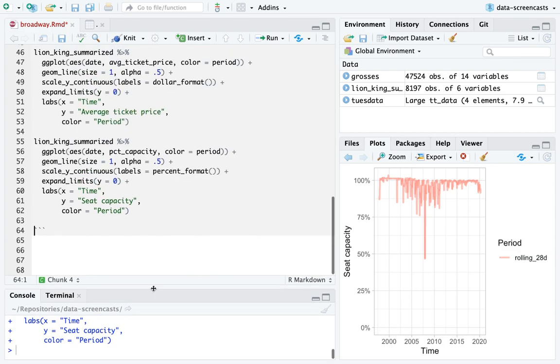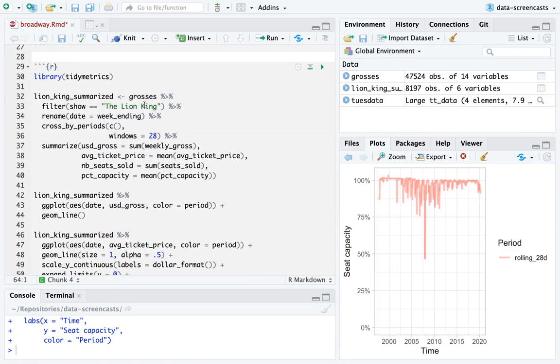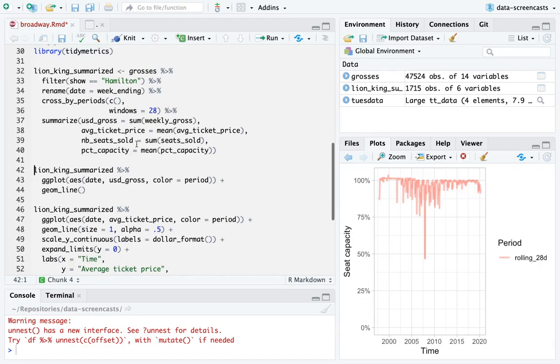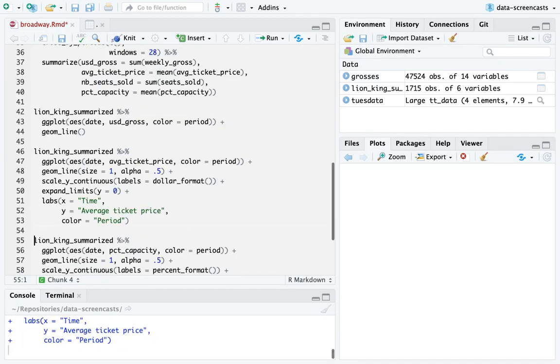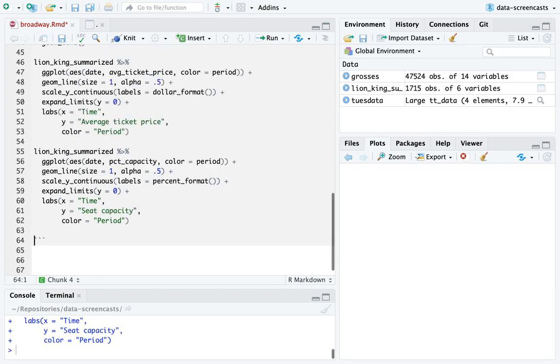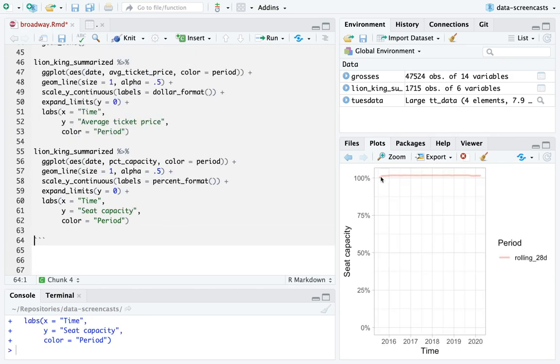All right, so that's a story about Lion King, and summarize it. I could do it for another show. Could do it for Hamilton. The data's still named this funny way, but Hamilton has been a little bit over 100% capacity consistently, so it always sells out and sometimes sells some additional space, some standing room only or something like that. That's pretty cool.